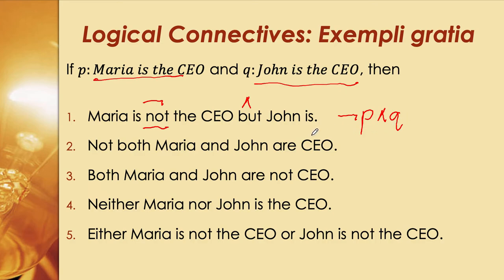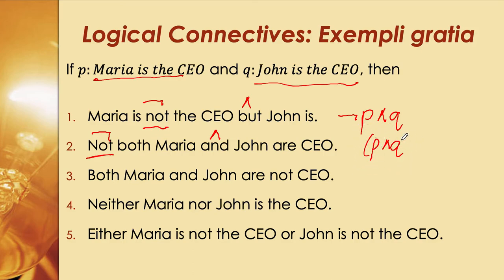Number two, "Not both Maria and John are CEO." So not both: we have the not here, not both of them are CEO. So therefore, since we're talking about both of them, we need to enclose P and Q.